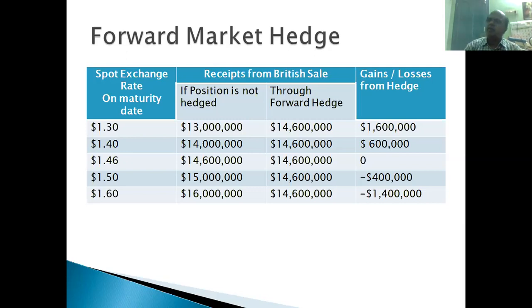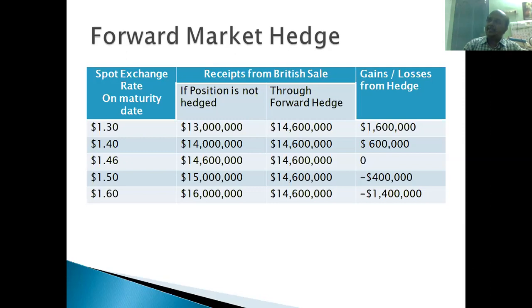The third case is, suppose the exchange rate on 15th May 2021 becomes $1.46 per pound. Because of this forward market hedging, they will be getting $14.6 million. If that contract is not created, in the spot market also they will get the same amount, since the same exchange rate of $1.46 per pound is available. Both amounts are the same. There is no gain, there is no loss, so zero is mentioned in the last fourth column.